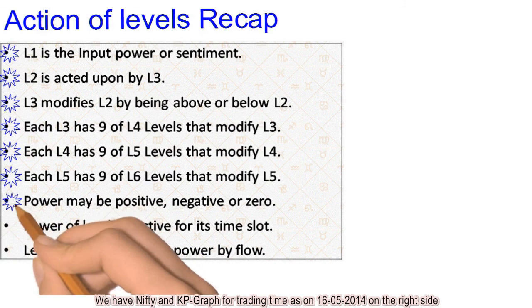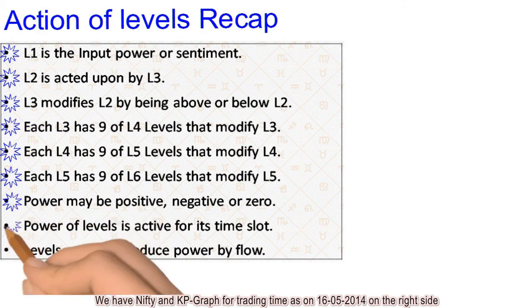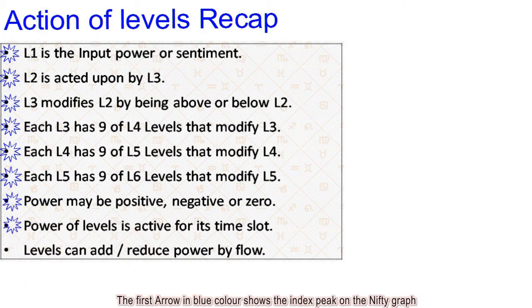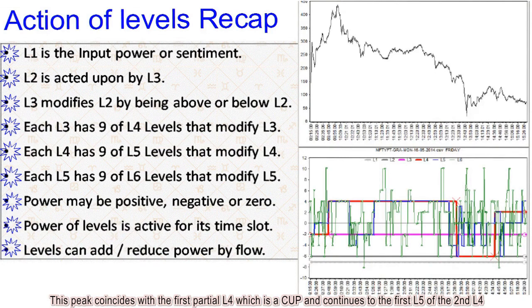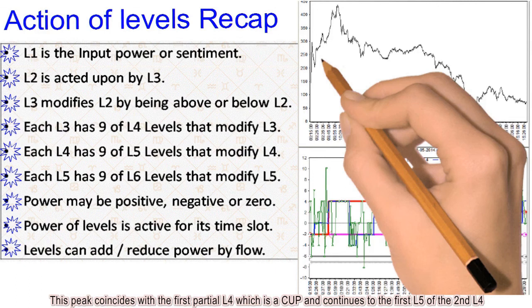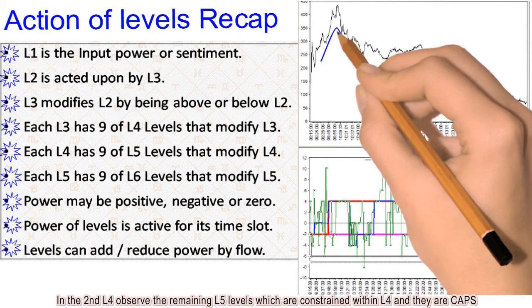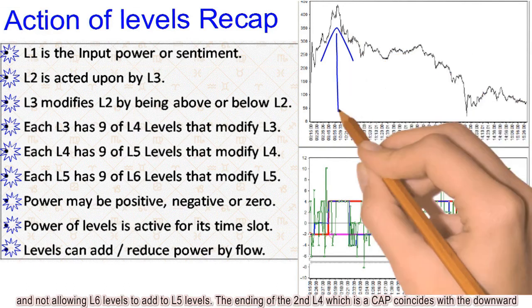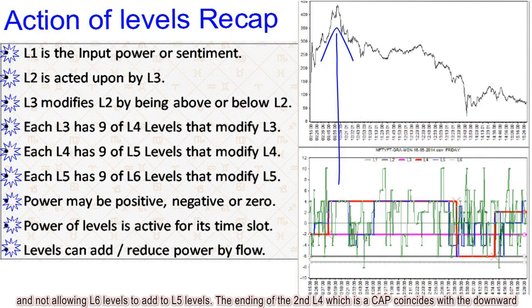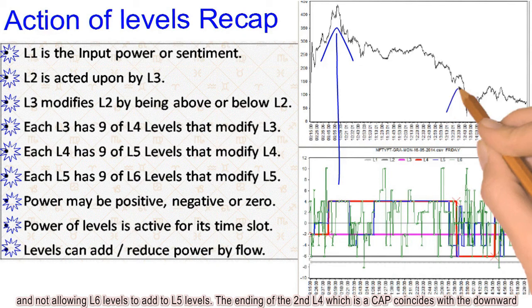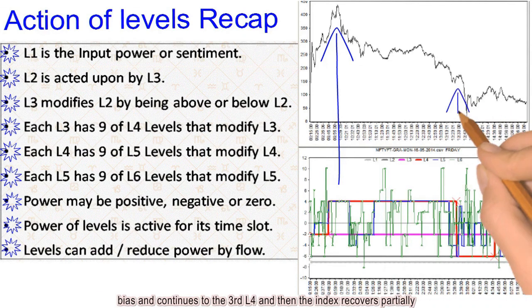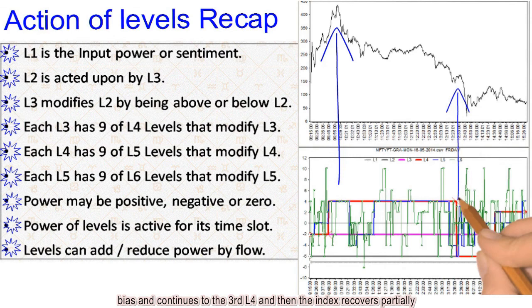We have the Nifty and KP graph for trading time on the 16th of May 2014 on the right side. The first arrow in blue color shows the index peak on the Nifty graph. This peak coincides with the first partial L4 which is a cup and continues to the first L5 of the second L4. In the second L4 observe the remaining L5 levels which are constrained within L4 and they are caps and not allowing L6 levels to add to L5 levels. The ending of the second L4 which is a cap coincides with the downward bias and continues to the third L4 and then the index recovers partially.